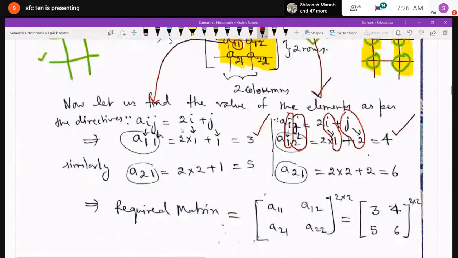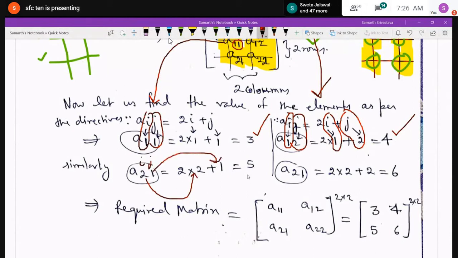Similarly, for the third element, that is A21, what is i over here? 2, and j is 1. And the rule is 2i plus j. That means 2 into 2, because i is 2 in this case, and j is 1. So when you solve, you will get 5.